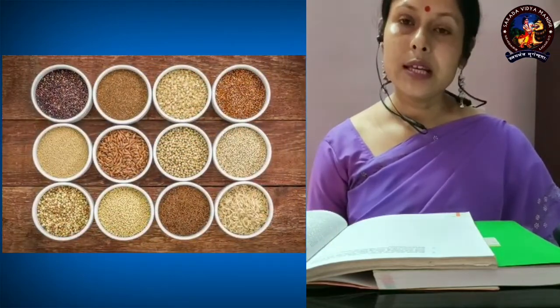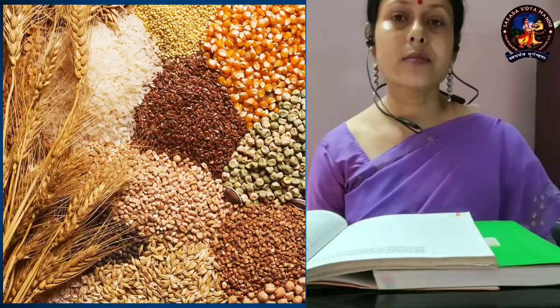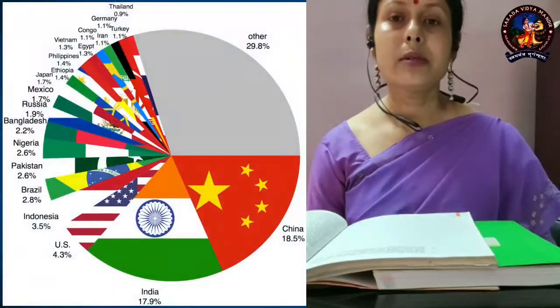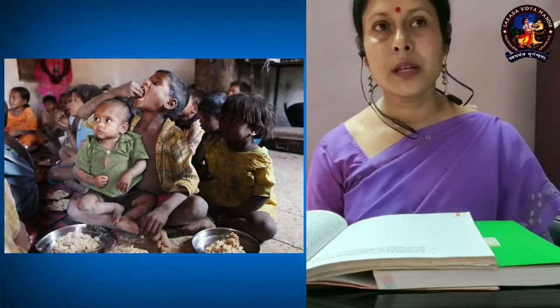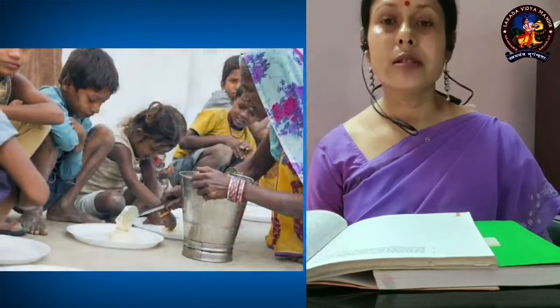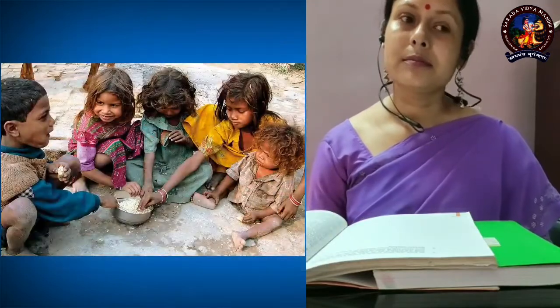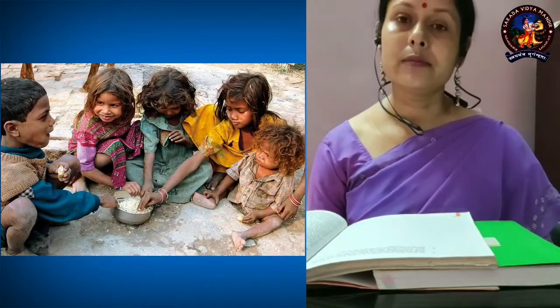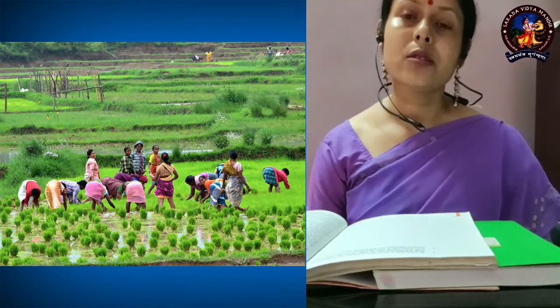Now food, if it is not sufficiently grown, as you know, India is second in terms of population, then there will be a lot of people who will die because of hunger. It is not that the government did not try for increasing the crop production or increasing the amount of food grains, but the ratio of people growing with that of the land available for cultivation is not in equality in India.